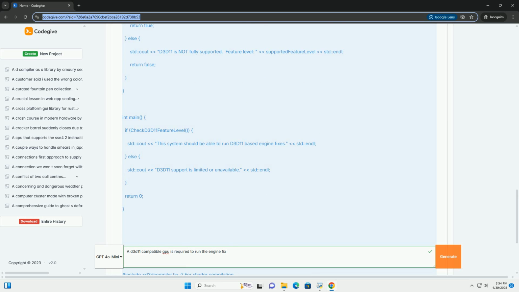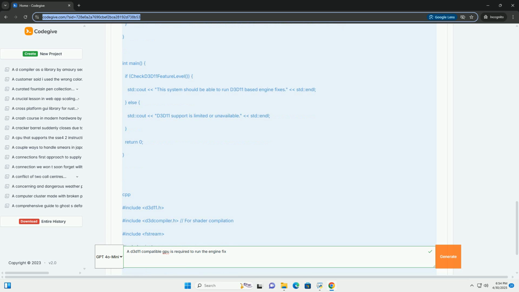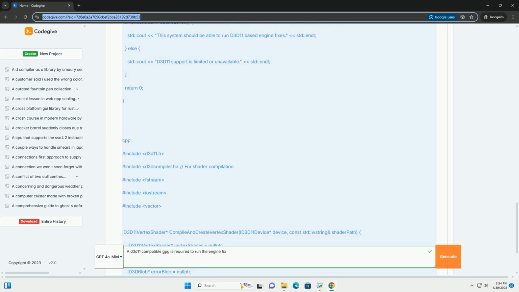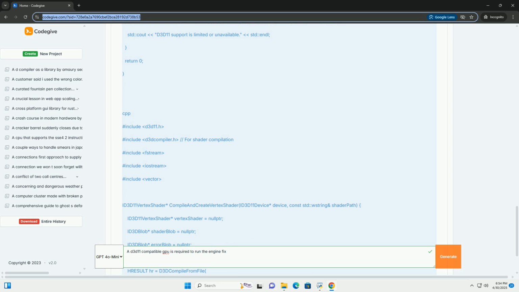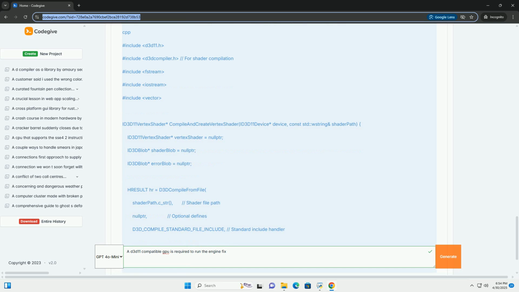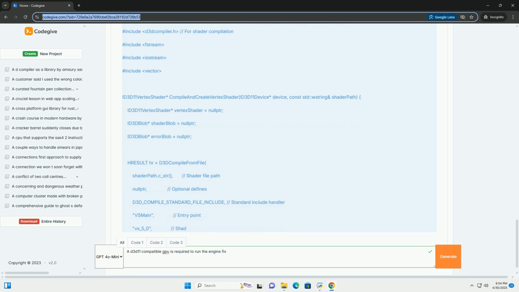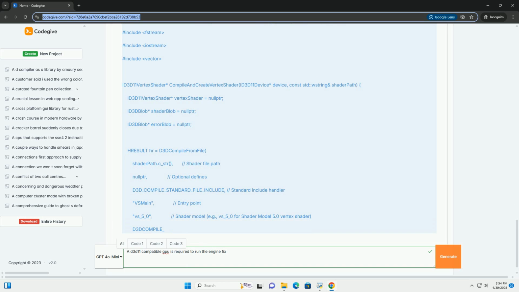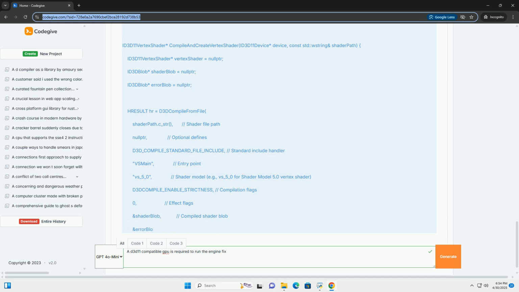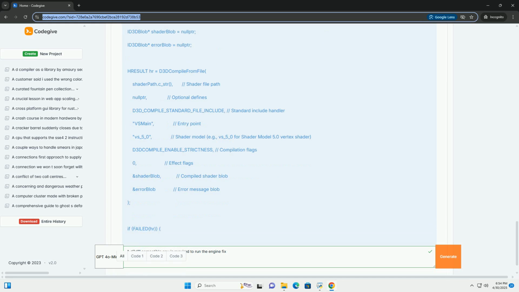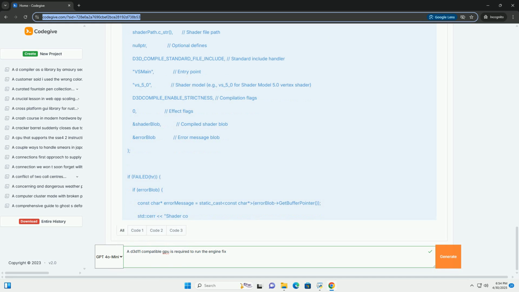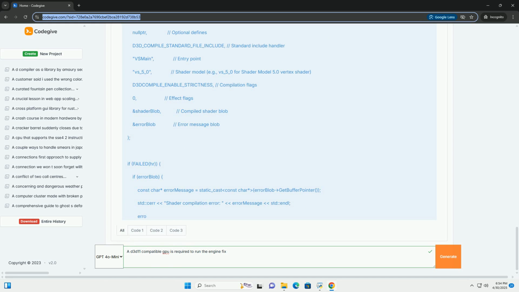What is DirectX 3D11? D3D is a part of Microsoft's DirectX API, Application Programming Interface. DirectX provides low-level access to hardware resources, particularly the GPU, enabling developers to create visually rich and performant applications like games. D3D11 is a specific version of DirectX, introducing significant advancements over its predecessors.